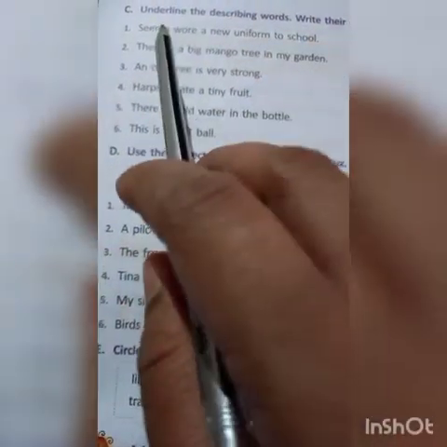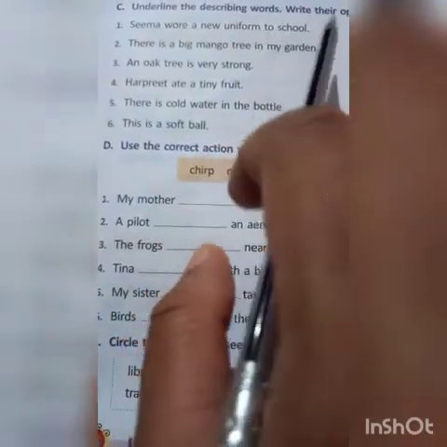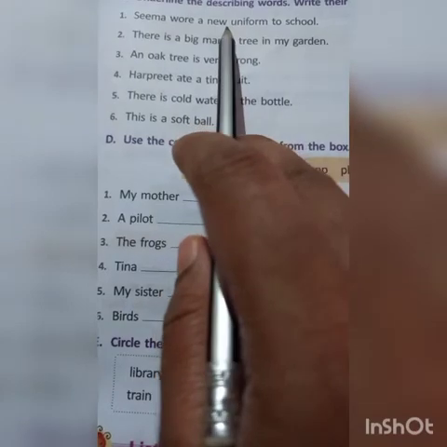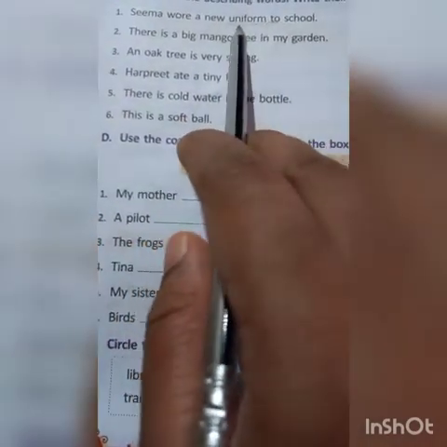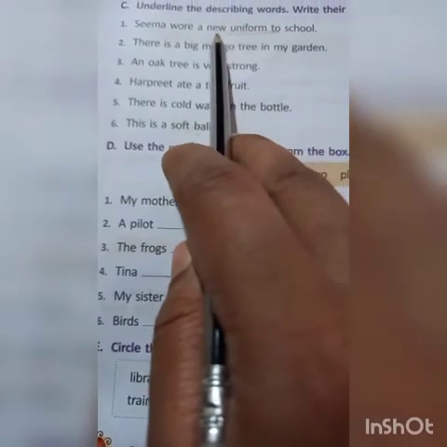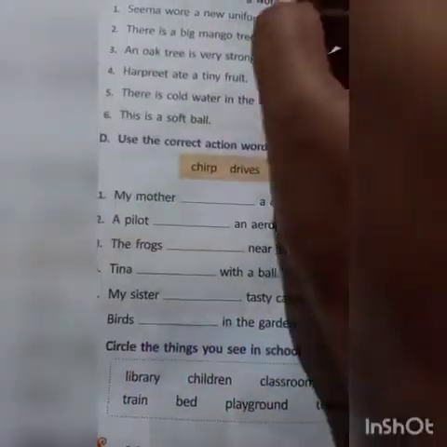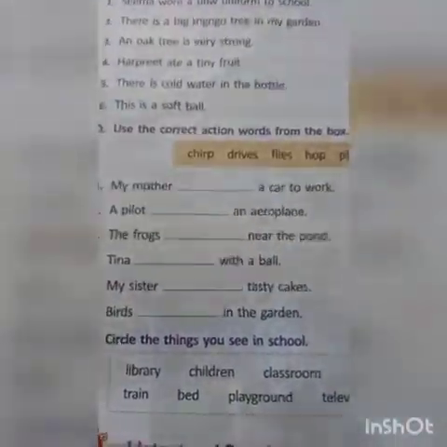Here, Seema wore a new uniform to school. Which is the noun here? Uniform, right? Okay. And which is the word that describes the noun? New, right? We have to underline the describing word, right?